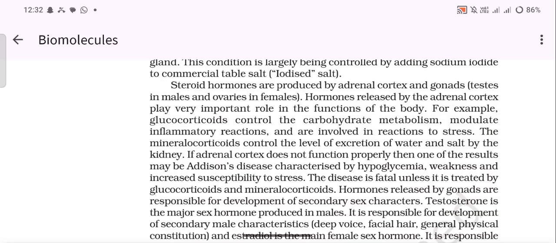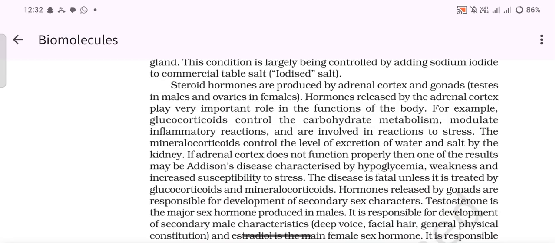If the adrenal cortex does not function properly, one of the results may be Addison's disease, characterized by hypoglycemia, weakness, and increased susceptibility to stress. The disease is fatal unless it is treated by glucocorticoids and mineralocorticoids. Hormones released by gonads are responsible for development of secondary sex characters.